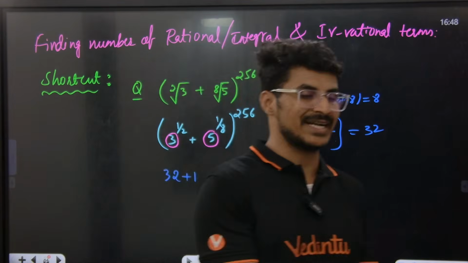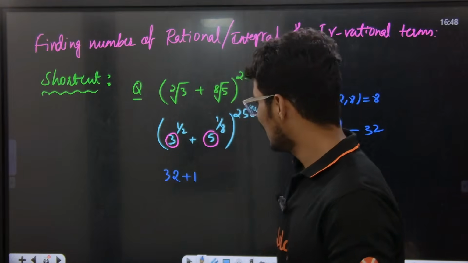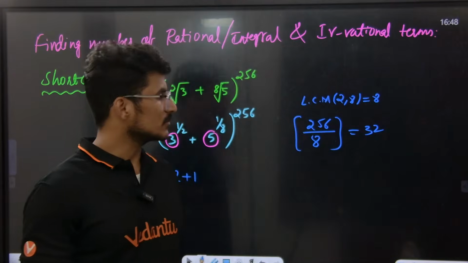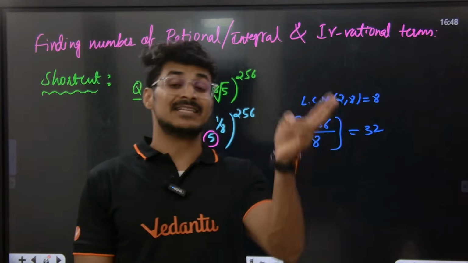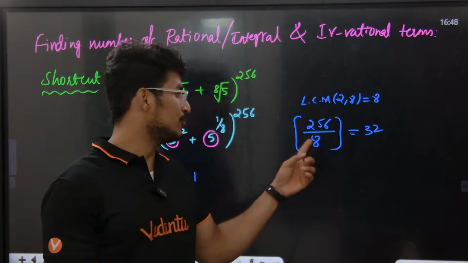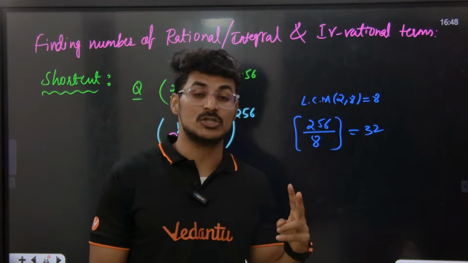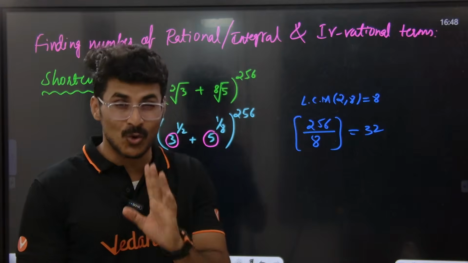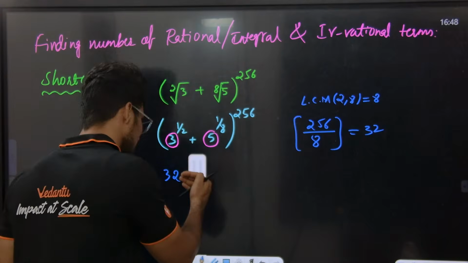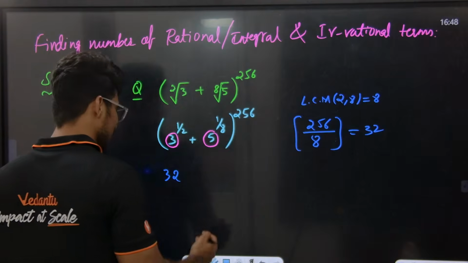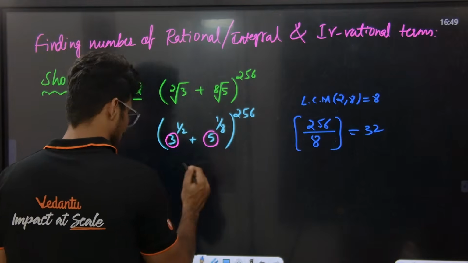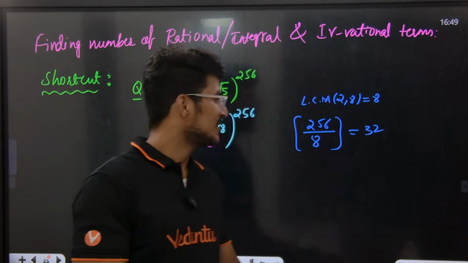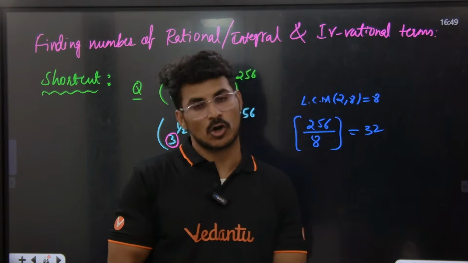Sir, இப்போ நான் 32 or 33 எப்படி decide பண்றது? 32 definitely, but I'm saying the answer is 33. How? Guys, this 32 is giving me the R values which are non-zero. How many are there? 32 non-zero R values are there. What is this 1 basically? This 1 is representing here R value 0. Sir, how do we know whether we are supposed to add 1 or not? My answer is 32 now. I'm saying that my answer is not 32. Sir, people will take 32, but 32 is not the correct answer here.